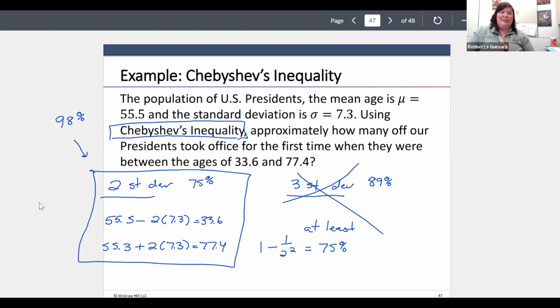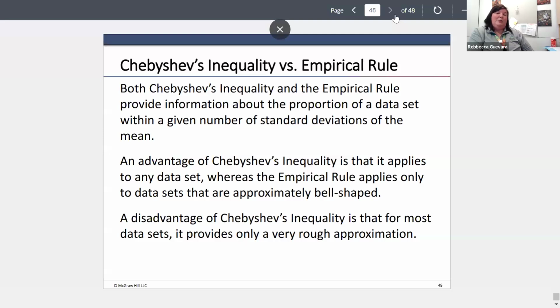Which brings us to the end of all this. So both Chebyshev's inequality and the empirical rule provide information about the proportion of a data set within a given number of standard deviations of the mean. So it gives us that percentage or that proportion. The advantage of Chebyshev's inequality is it applies to any data set, whereas the empirical rule only applies to data sets that are approximately bell-shaped. So if we have non-bell-shaped curves, we at least have a way to assess probabilities or proportions.